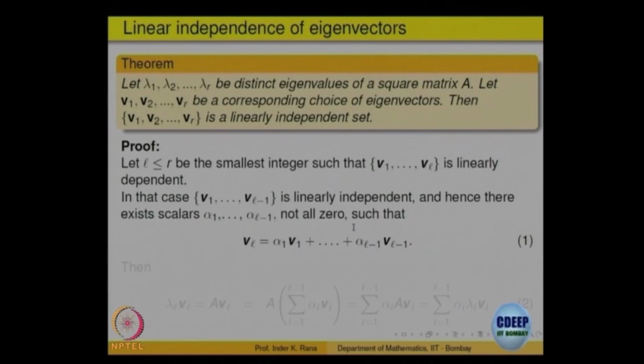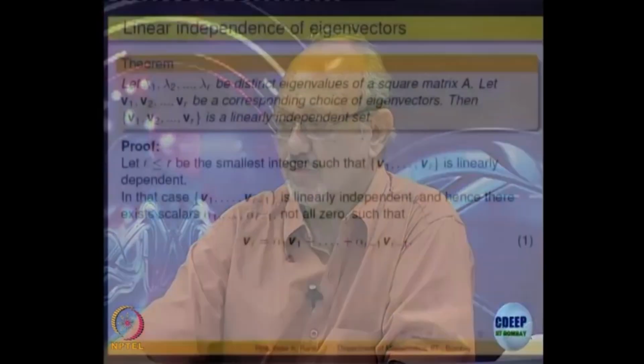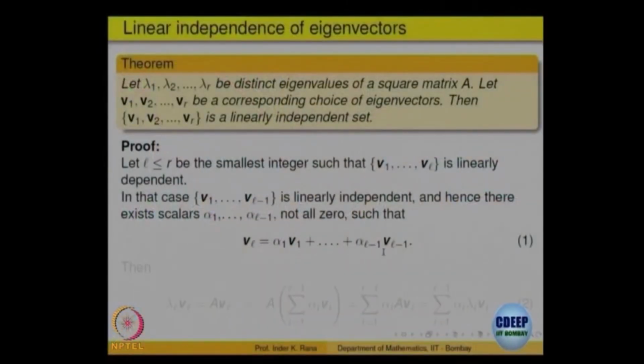Scalars not all 0, say that, this is linearly independent. So, VL must be a linear combination of the others, because V1, V2, ..., VL is linearly dependent and V1, V2, ..., VL minus 1 is independent. That means VL must be a linear combination of the other ones. So, let us write VL equal to alpha 1 V1 plus ... plus alpha L minus 1 VL minus 1,